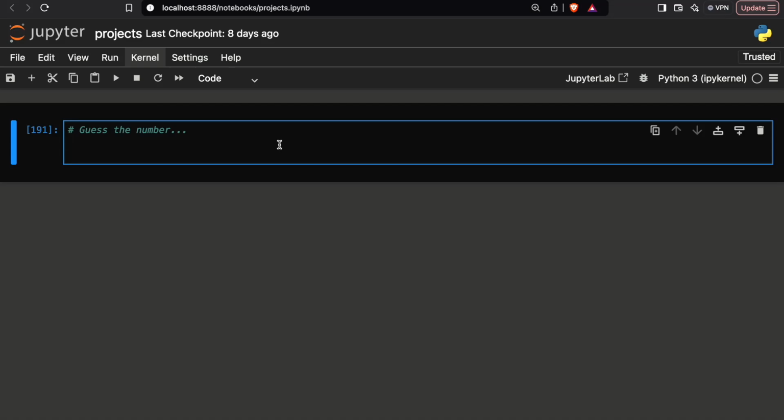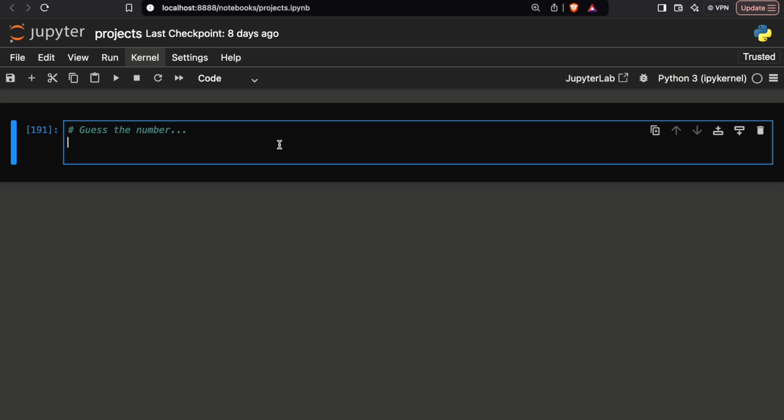So in this class, we're gonna create a project and the name of the project is guess the number. If you're someone who is learning Python and you know the basics of function, while loop and just the basics of Python, then this is a perfect project for you. In this one, I will go through everything. I will teach you from the start why I'm writing this code and go through every single detail. So stay with me till the end of the class.